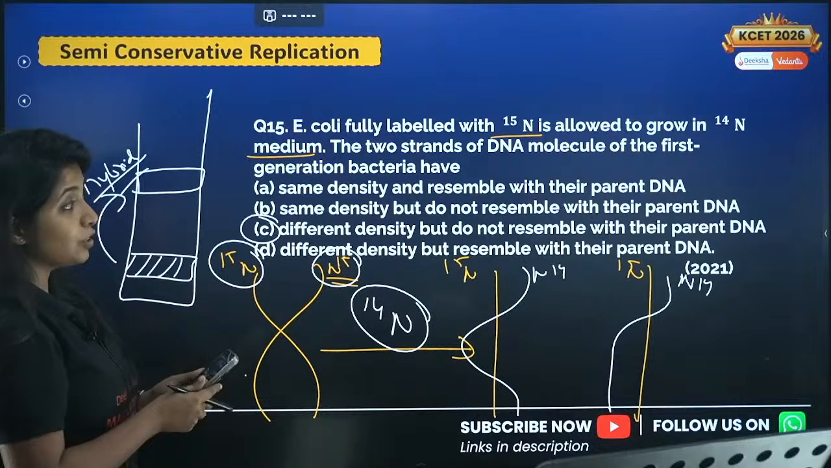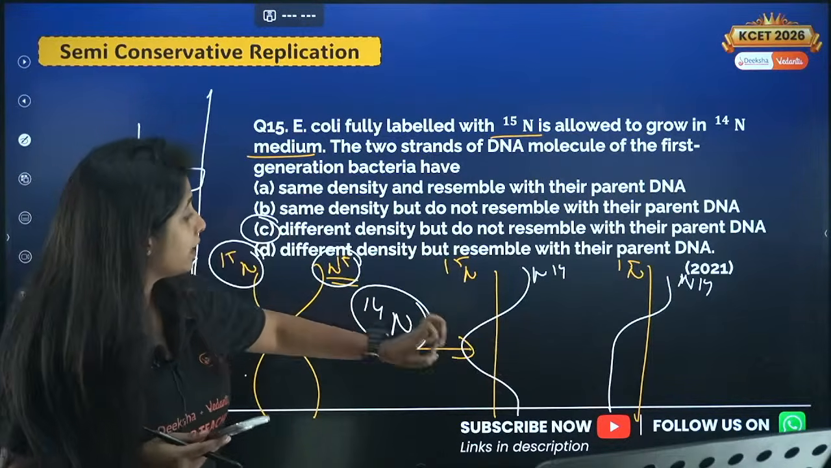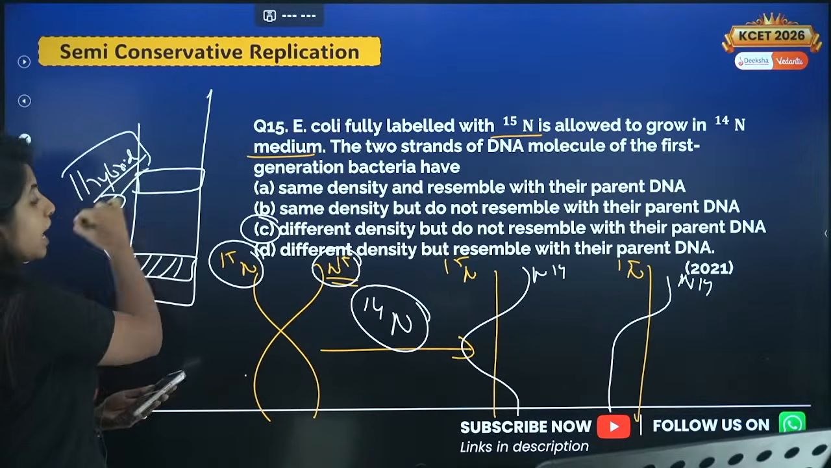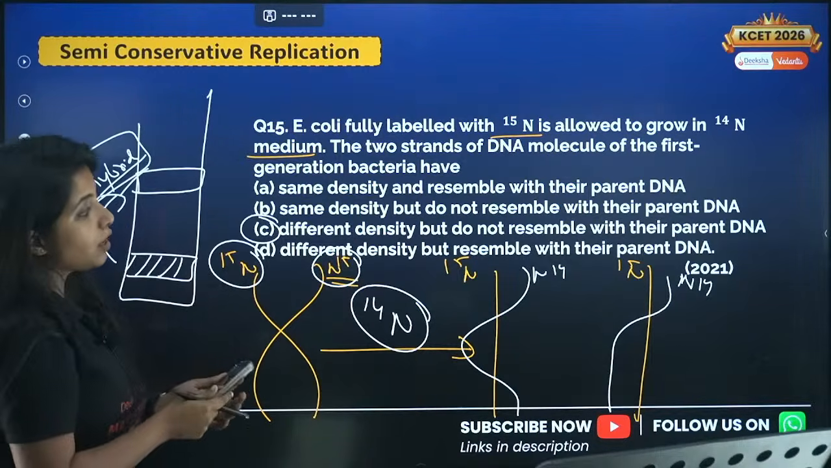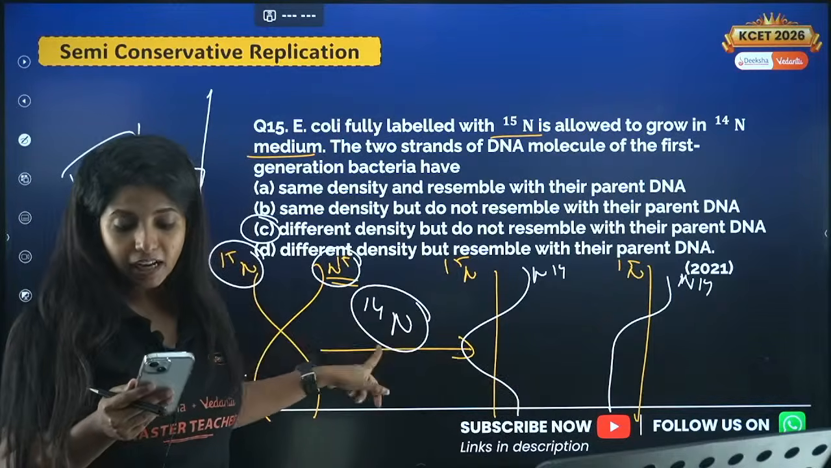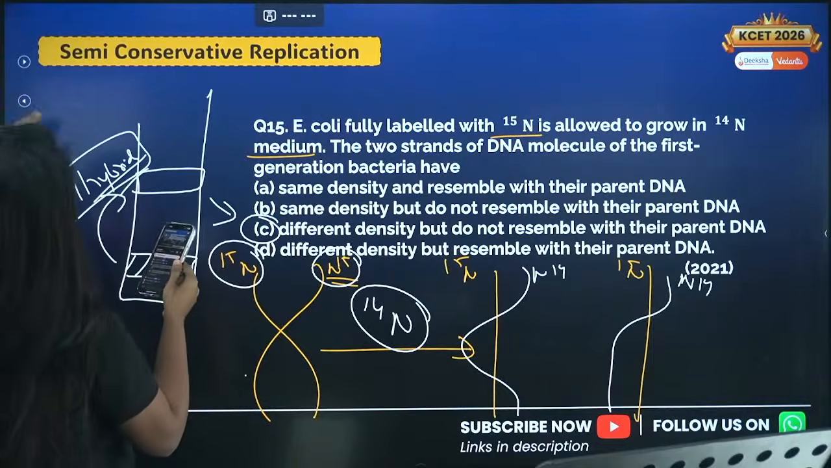This is the answer. So they are asking you about the two strands of the DNA molecule of the first generation bacteria. Doesn't it have different density? Yes. It has a hybrid density over here, it is lesser. And also, does it resemble its parents? No, they look different, right? They are made up of different things, so they look different. So your answer for this question is actually C.